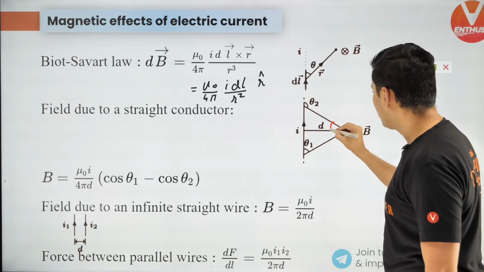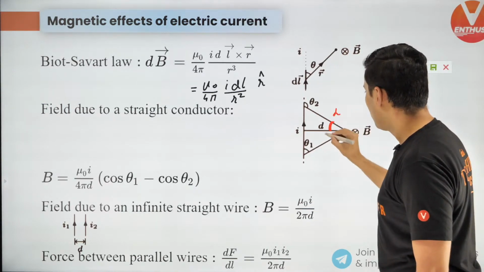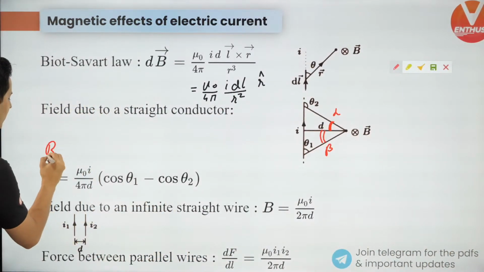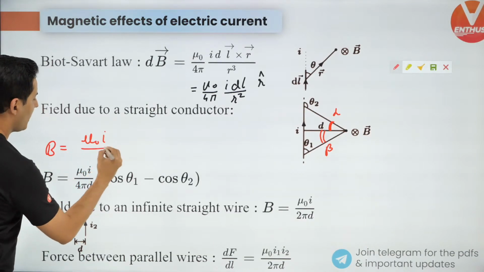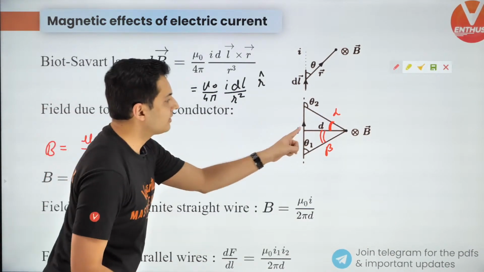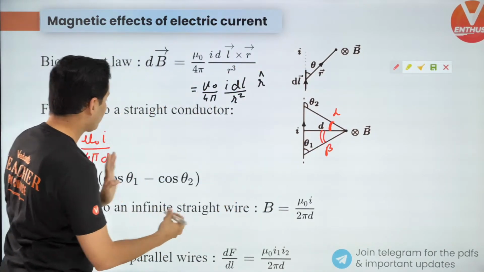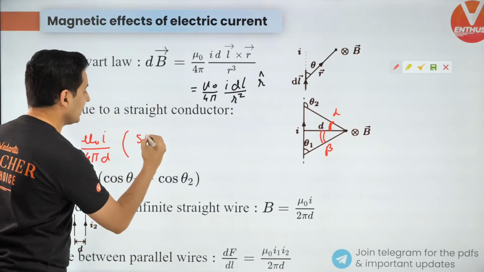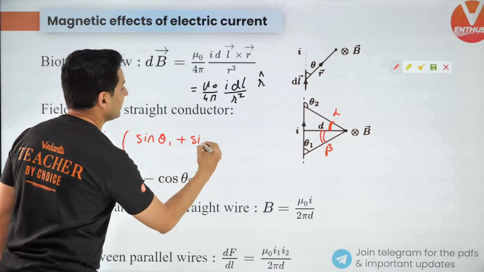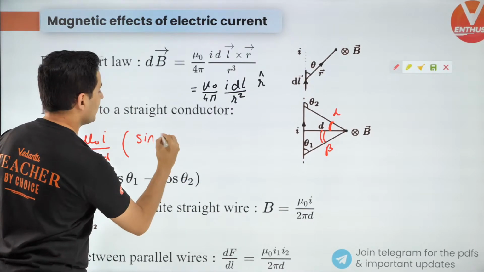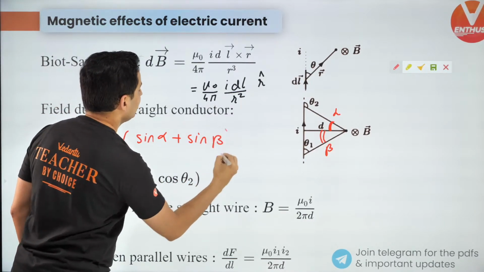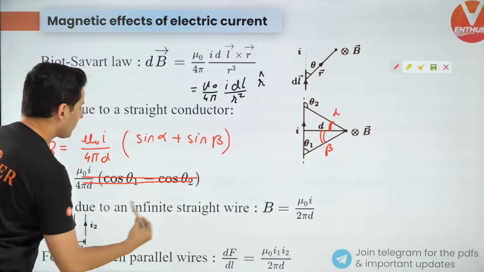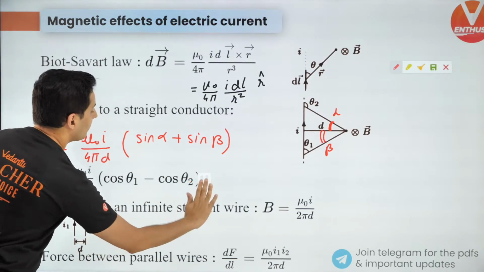Remember that if this is alpha and this is beta, instead of this, B is equal to mu naught I by 4 pi d, where d is the distance from that finite wire, and then you put sine alpha plus sine beta. This is a better form of remembering rather than this. If you don't like this, it's okay. You can remember this. This is easy to remember.